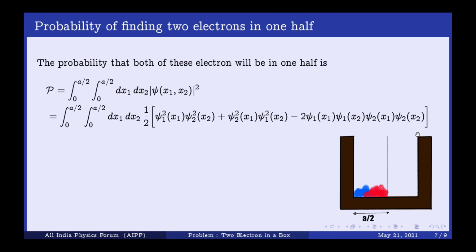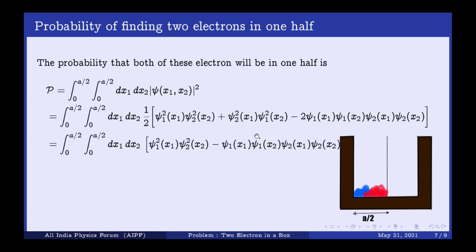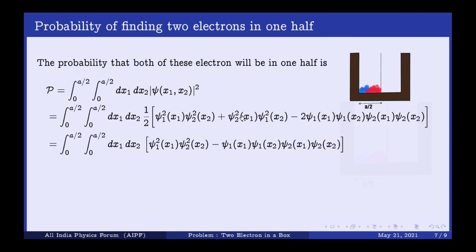We will get two terms like that, and I have combined them and put here a 2. If you proceed further, you can check that these two integrals are basically the same because the limits are the same, and you can see that the coordinates dx1 and dx2 can be interchanged. This gives me this kind of equation where I have combined these two integrals.